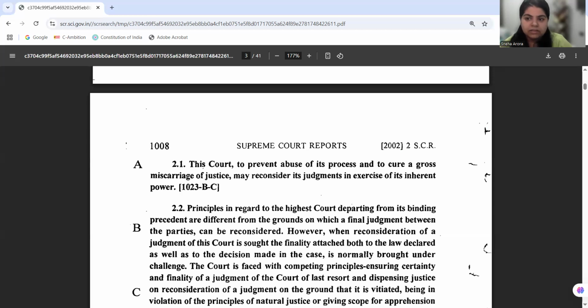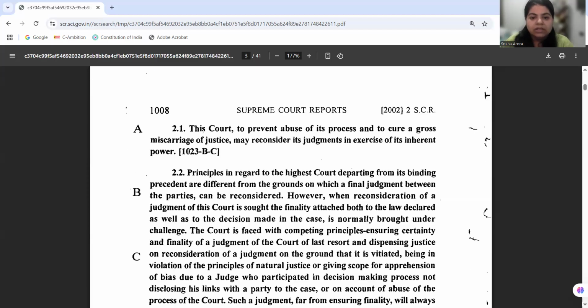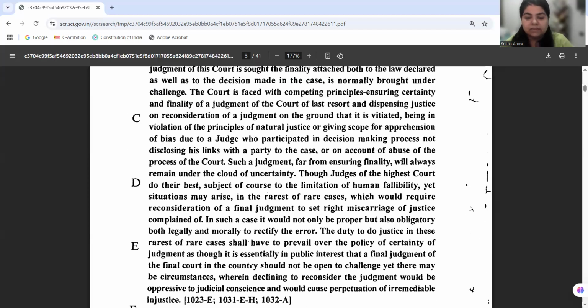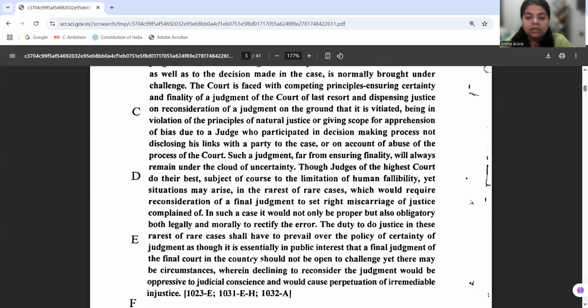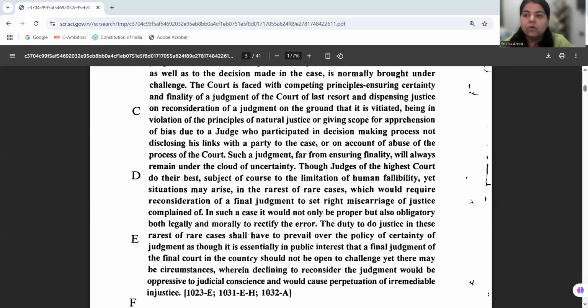But herein we are saying that if all the remedies are exhausted and the court finds that there has been an abuse of process, there is a gross miscarriage of justice, what the court will do. So in this case, the court is redefining substantive justice. The court is allowing substantive justice to overrule the procedure, and court herein is bringing the creation of curative petition.